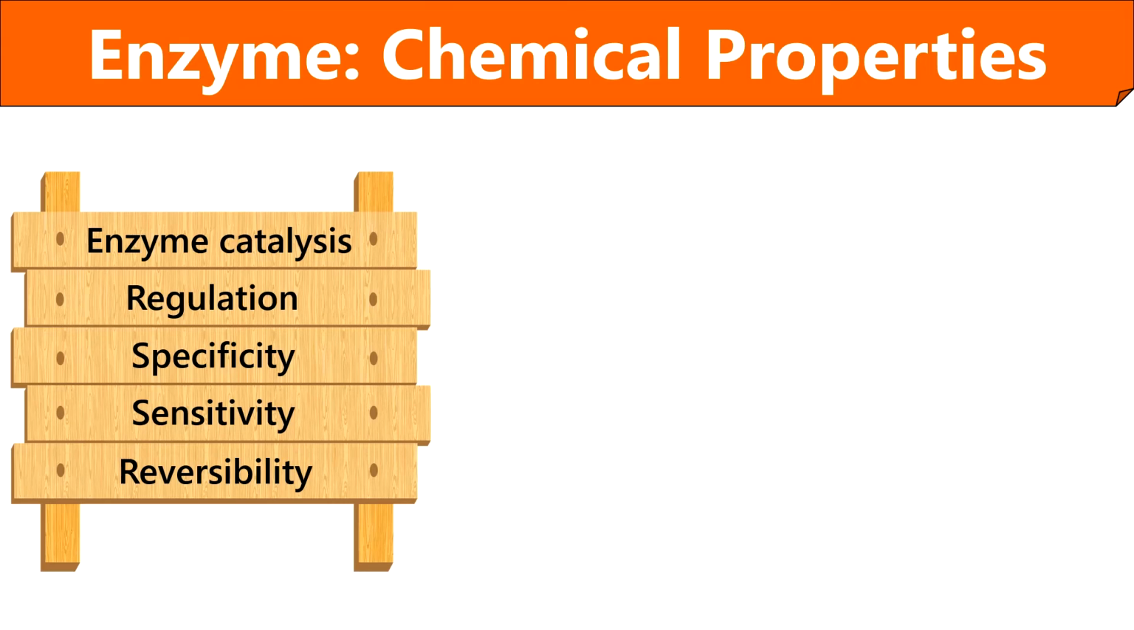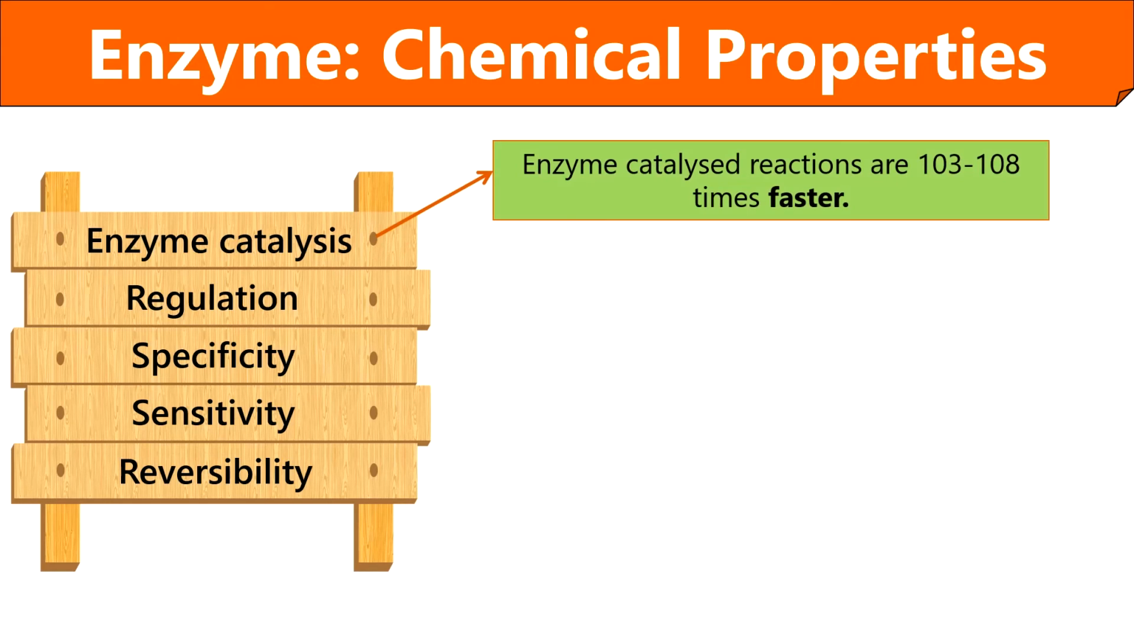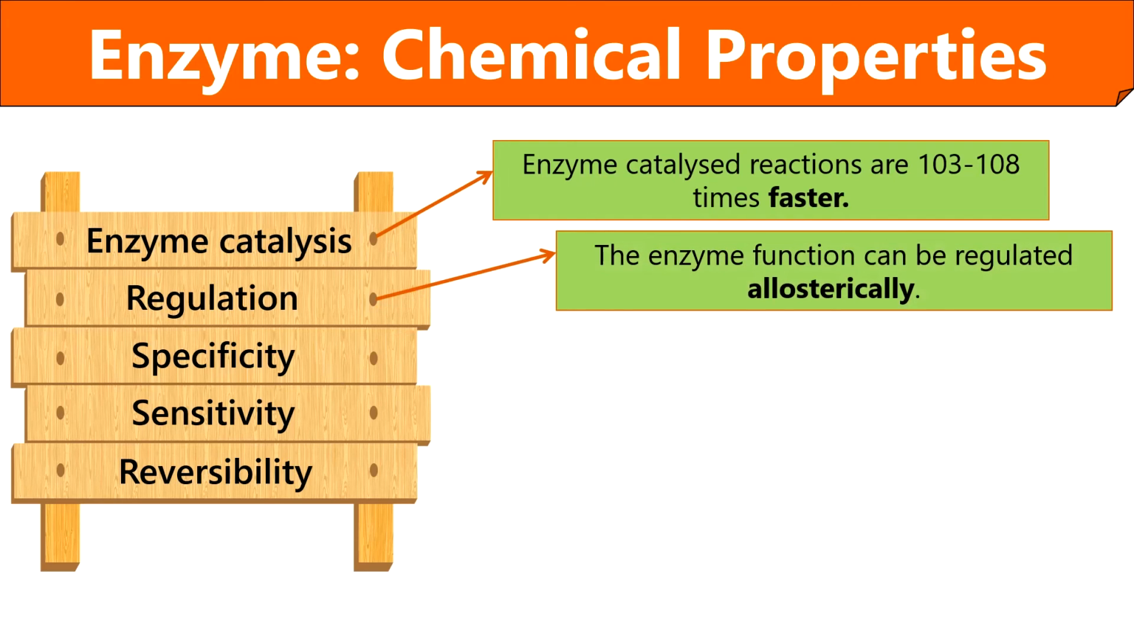At last, we will discuss the chemical properties of enzymes. Enzymes have a high catalytic efficiency by which they can transform about 100 to 10,000 substrates per second, and the enzyme catalyzed reaction is 10^3 to 10^8 times faster than the uncatalyzed reaction. The enzyme can be regulated allosterically by the binding of effectors or modulators to the allosteric site. The effector molecules regulate the enzyme activity by promoting or inhibiting the binding of substrate to the enzyme active site.